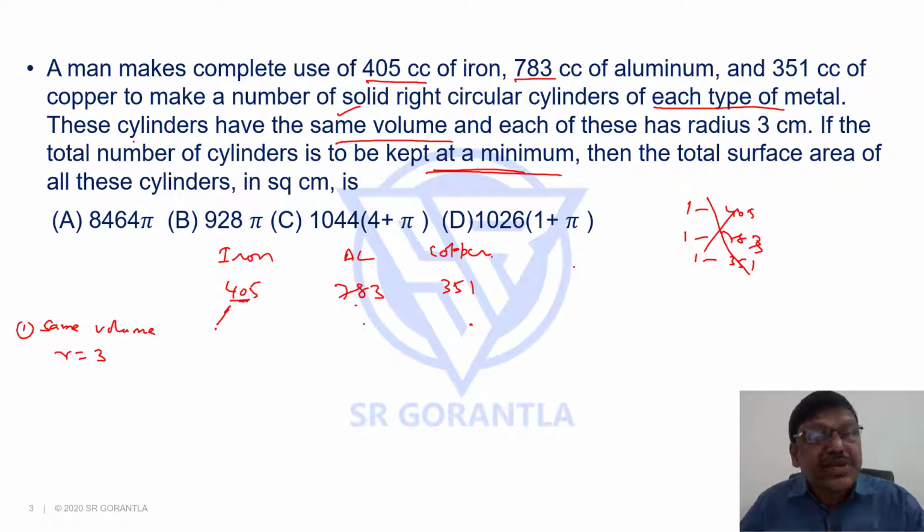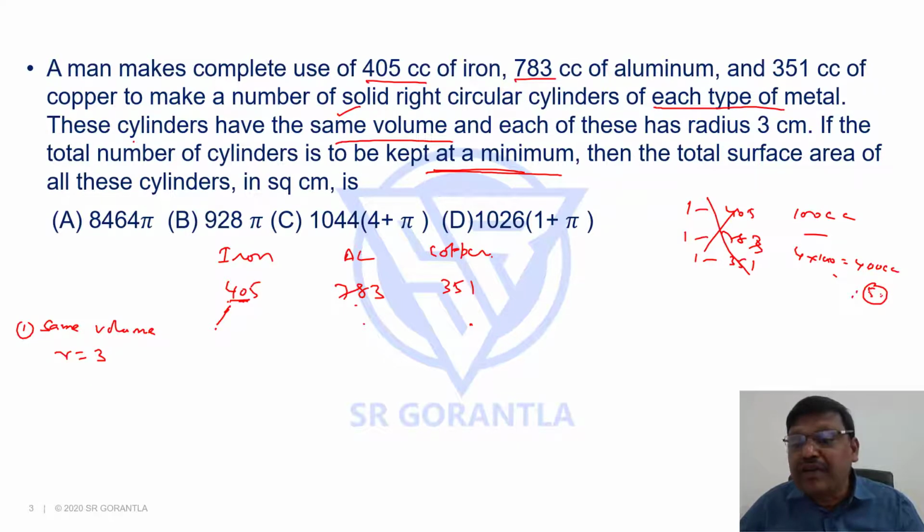So what is the maximum size I can make? First of all, can I make 100 cc, that is 100 cubic centimeter each cylinder? Can I make it? Suppose if I take 405 iron with 100 cc in each cylinder, means 4 cylinders will be 400 cc. That is 400 cubic centimeters. What about the remaining 5 cc? We have to make a small cylinder. Then all are not equal. So we are having a small cylinder of 5 cc here.